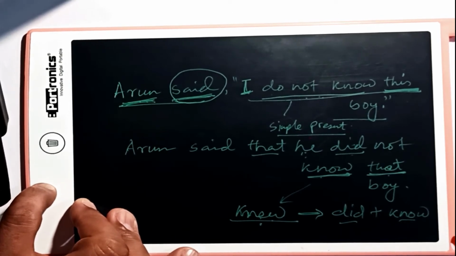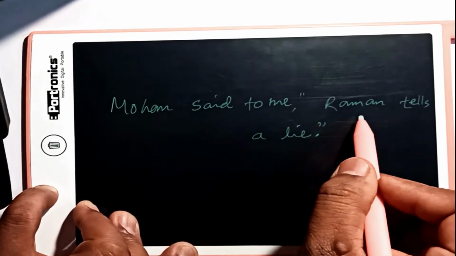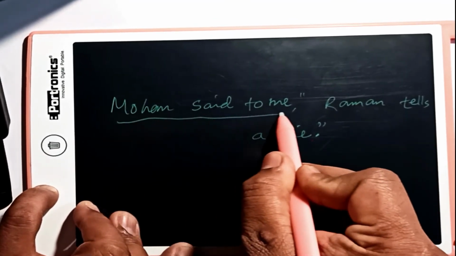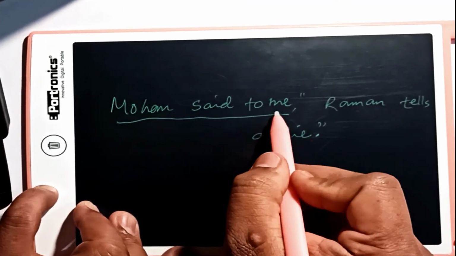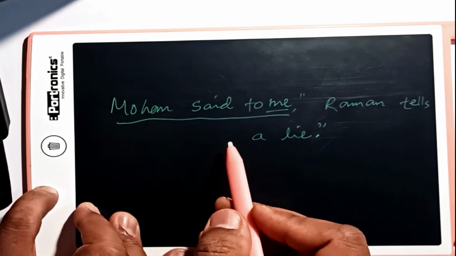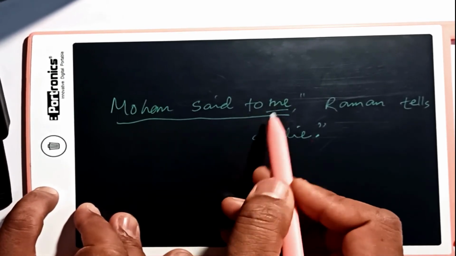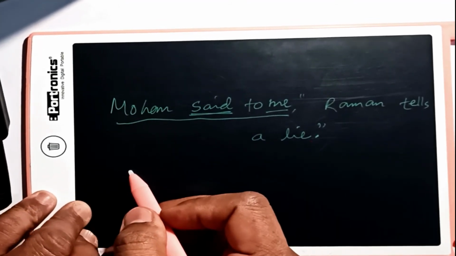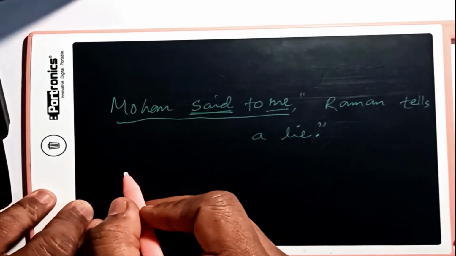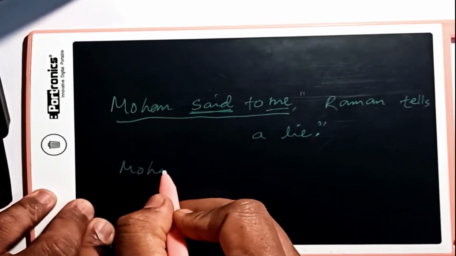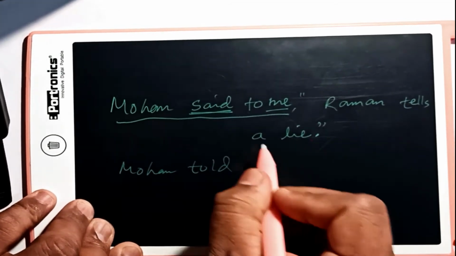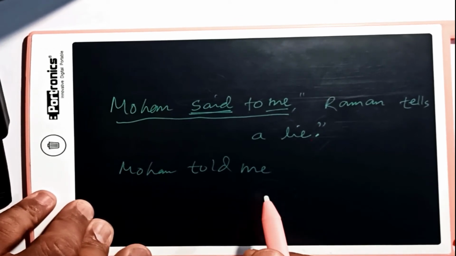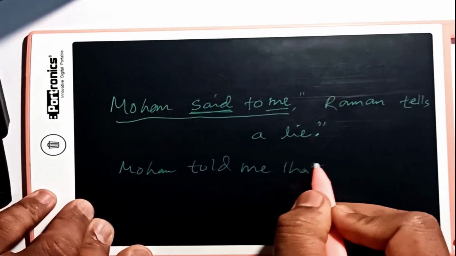Let us see one more example. This example, Mohan said to me, Raman tells a lie. This is also a similar example, but in this case our reporting speech is slightly different. We have an object also in our sentence. So when we have an object like this, to me, to him, such kind of thing, then this reporting verb will take a different shape. We have learned it in the other video also. So it will become Mohan told, to will go away and only me will come down as it is. Mohan told me. Then we introduce the conjunction that immediately here.